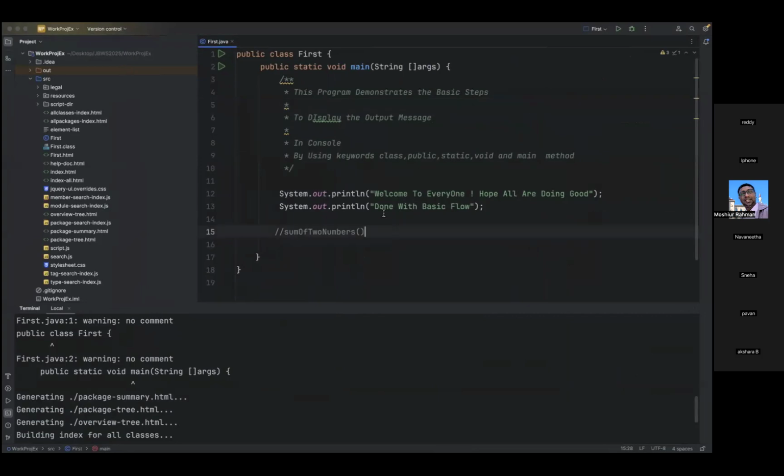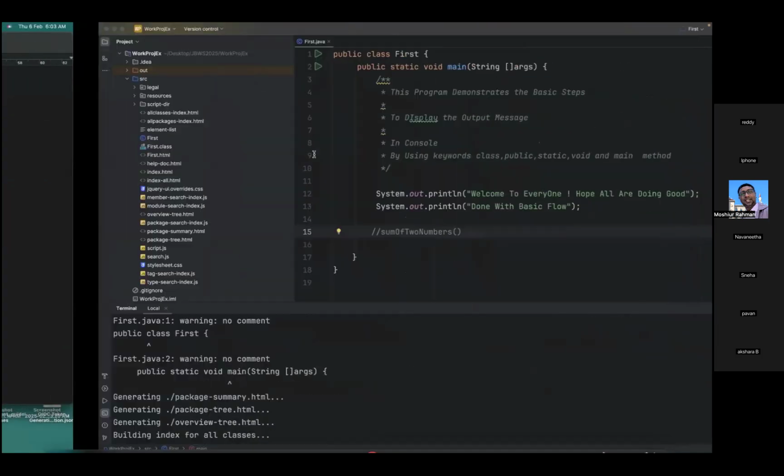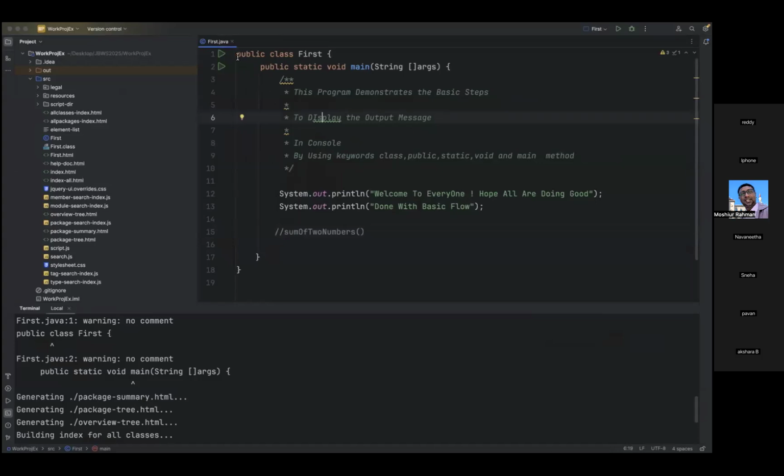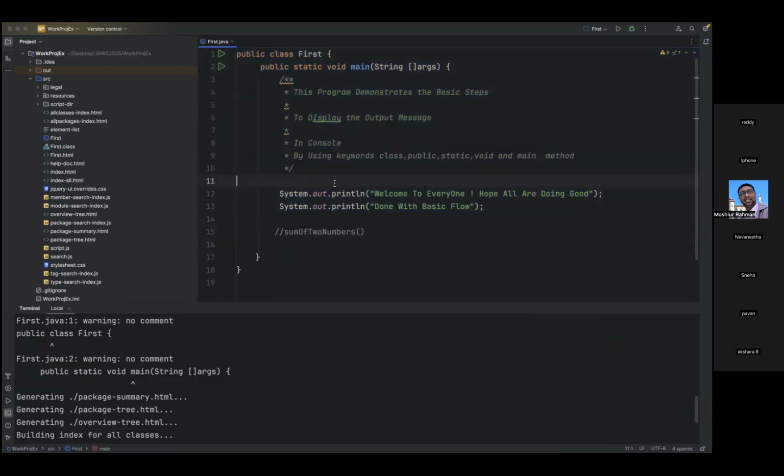It supports us basically. Without an IDE, the same program I have written I can use in Notepad, one of the text editors. But the use of an IDE is that it acts as a backbone to any programming language, which provides additional steps also, in the same environment, a single window. This is the IDE, IntelliJ. I integrated Java.